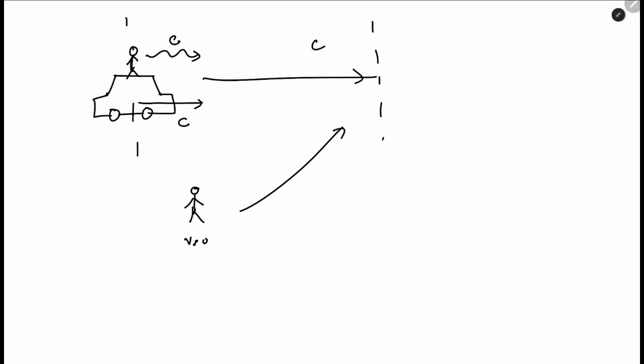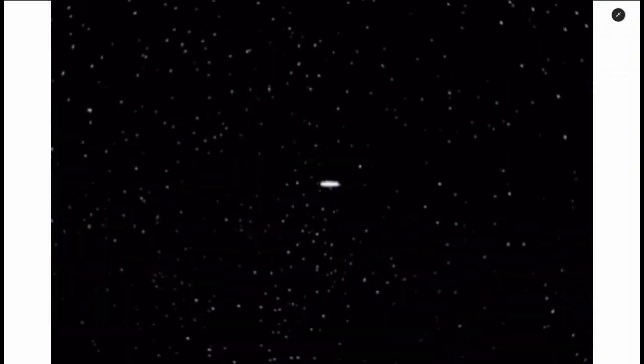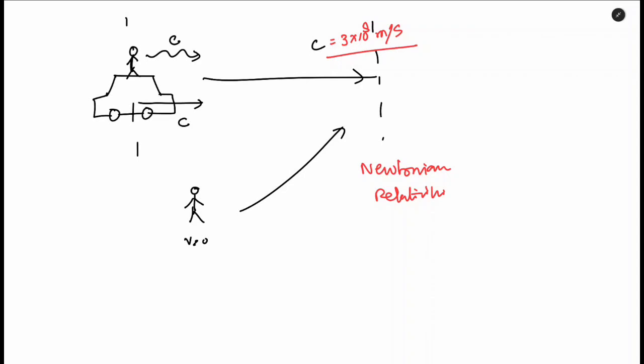Here the Newtonian relativity collapses, and both of them, the car as well as the light, will move with velocity of 3 into 10 to the power 8 meter per second, and both will travel at the speed of light. It will look something like this. We have seen this scene in Star Wars, isn't it? Okay, got my point? Let's come back to the most important topic.